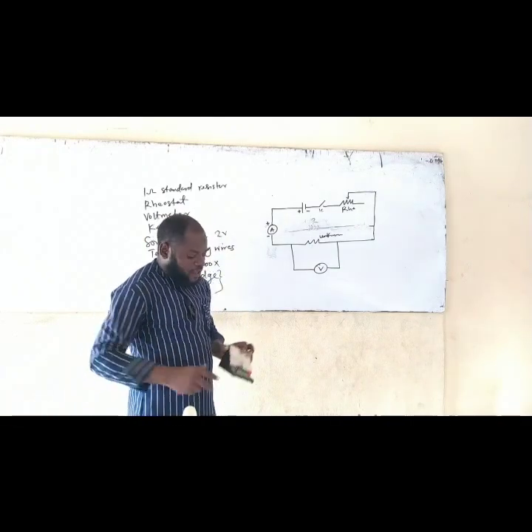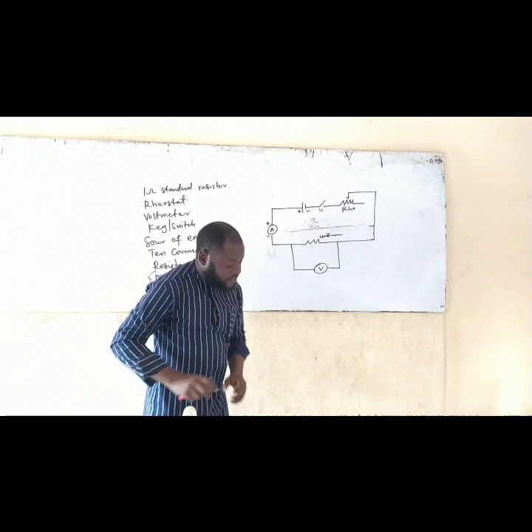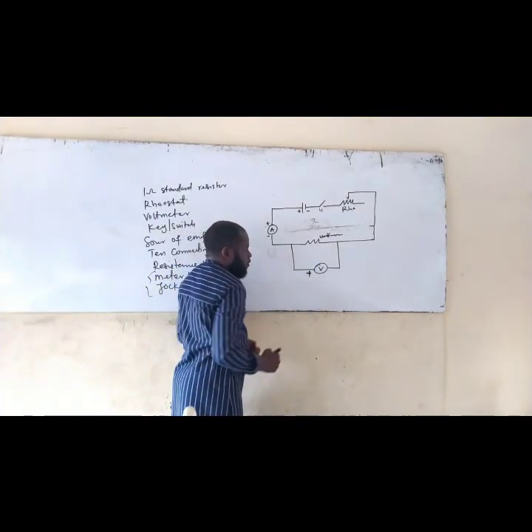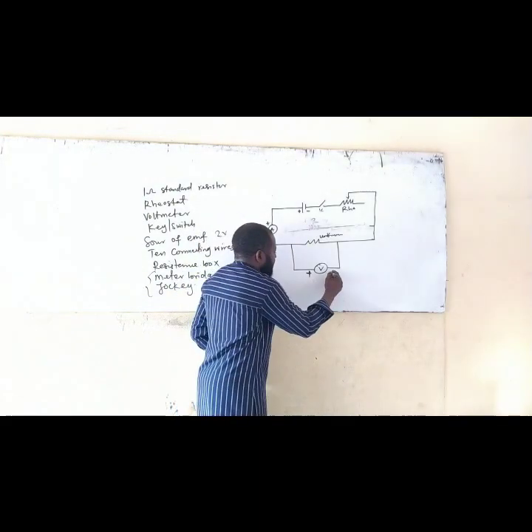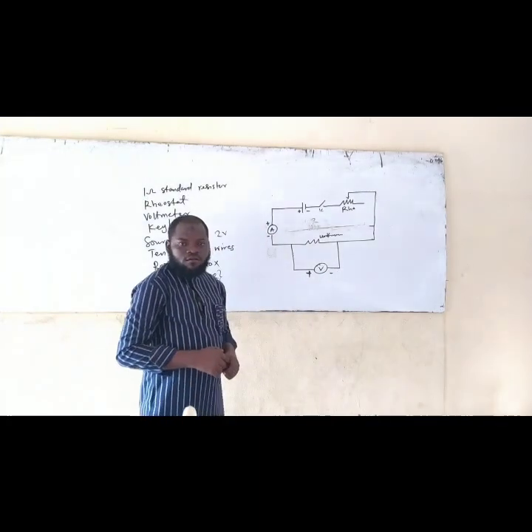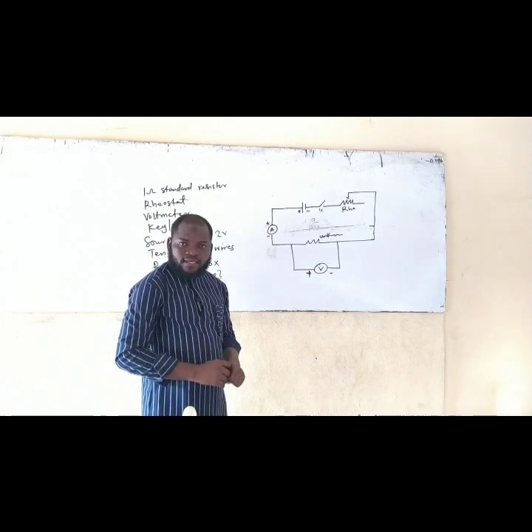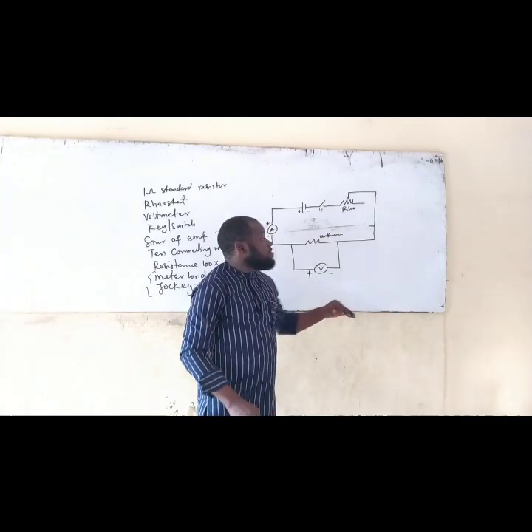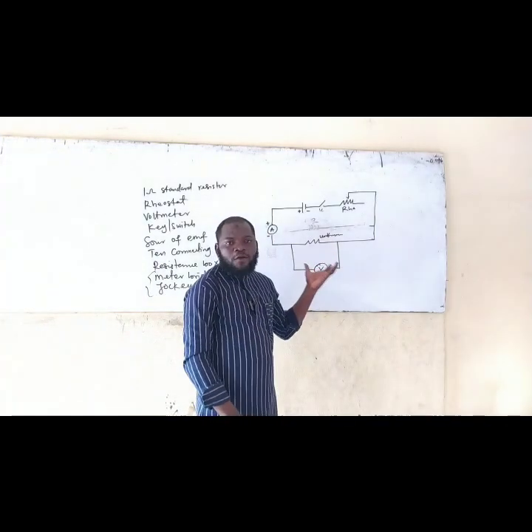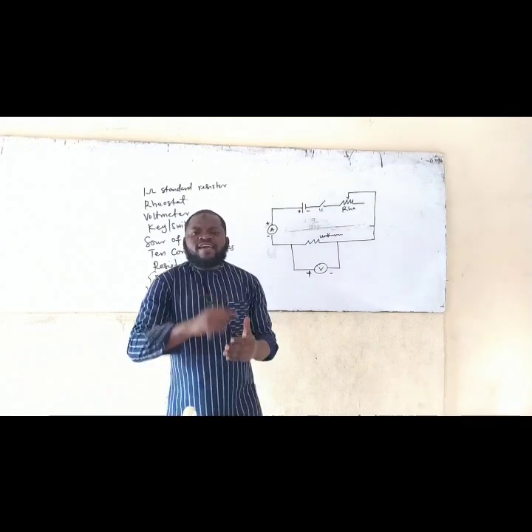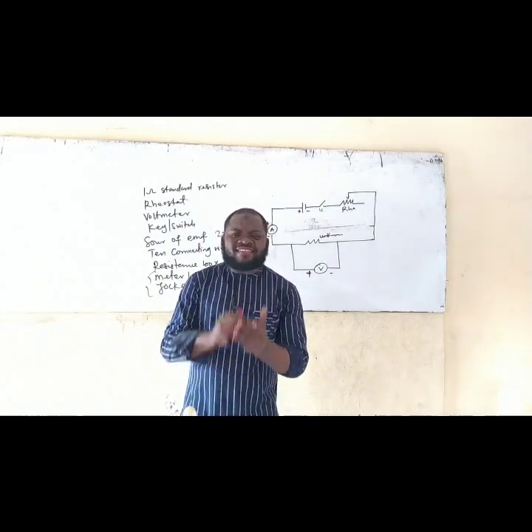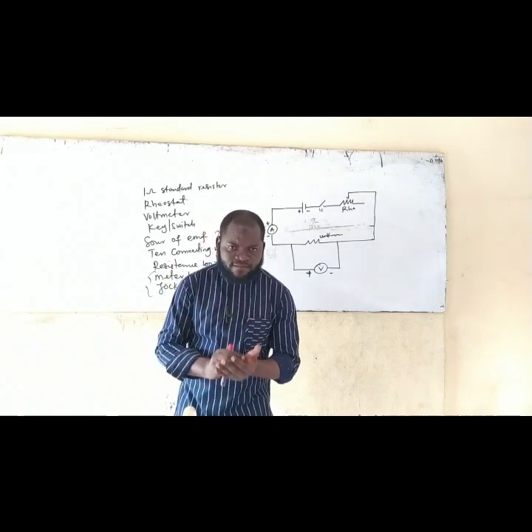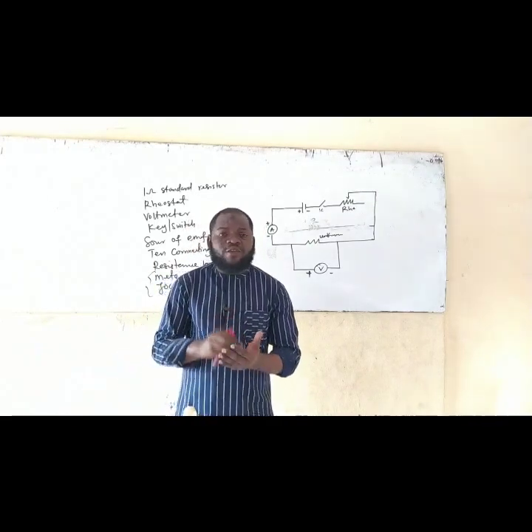So if you have to do that, all you need to do is that this place is going to be the positive pole of the voltmeter, and here is going to be its what? Negative pole. Am I making sense? And I hope you are getting this. So if you are able to do your connection like that, you are going to have a nice reading accurately. But there is a possibility that you connect swiftly like that, and yet your reading is not reading. That is, all your ammeter and voltmeter are not reading.